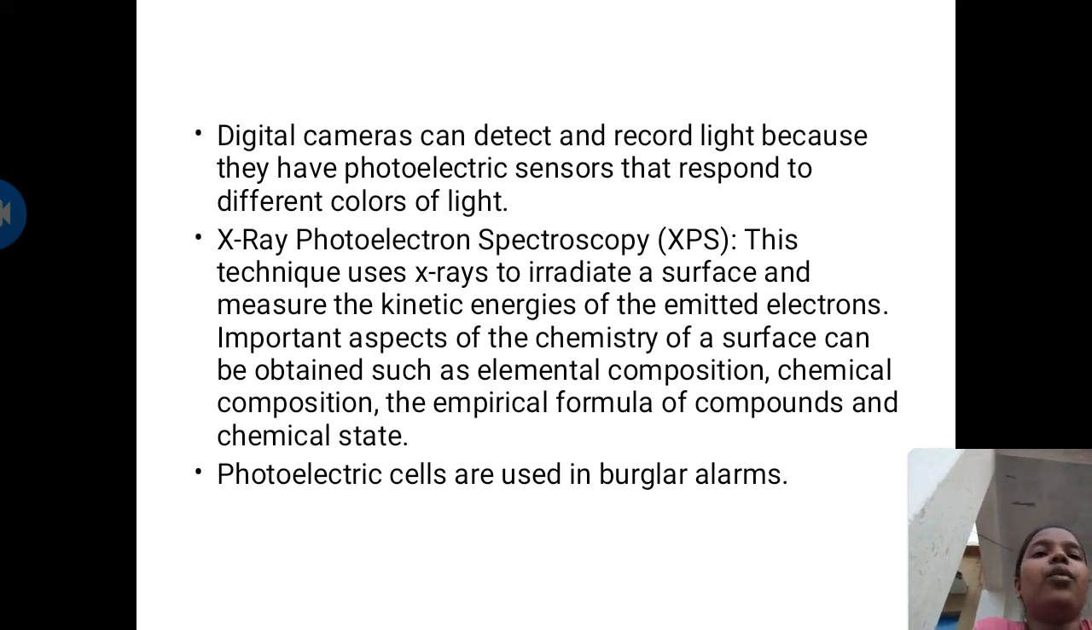Also, in X-ray photoelectron spectroscopy, this technique uses X-rays to irradiate a surface and measures the kinetic energy of emitted electrons. Important aspects of the chemistry of a surface can be obtained, such as elemental composition, chemical composition, the empirical formula of compounds, and chemical state. Photoelectric cells are used in burglar alarms.